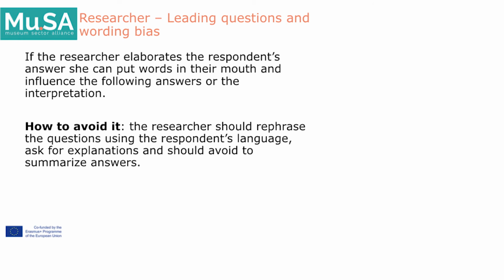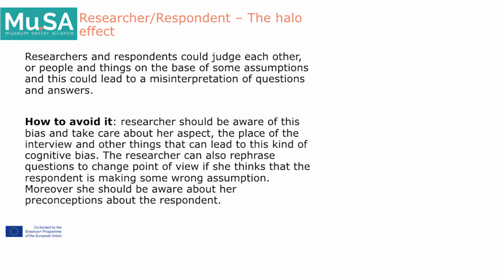avoiding summarizing answers. There is another bias that could be of both the researcher and the respondent, and is called the halo effect. Researchers and respondents could judge each other, or people and things, on the basis of some assumption, and this could lead to a misinterpretation of questions and answers.